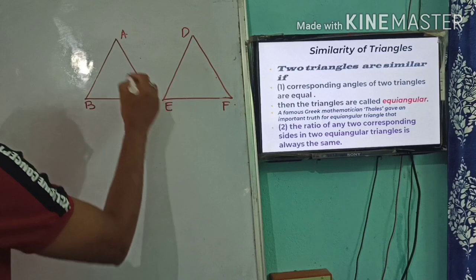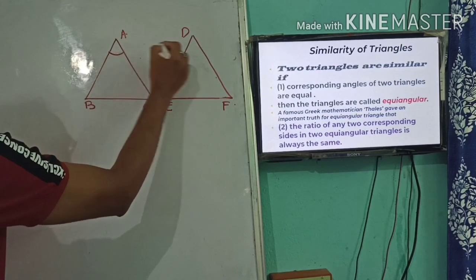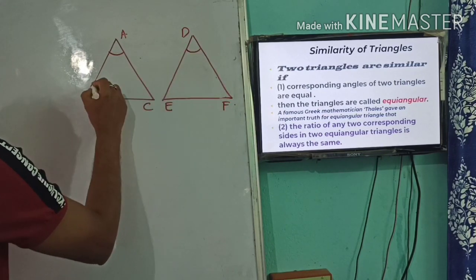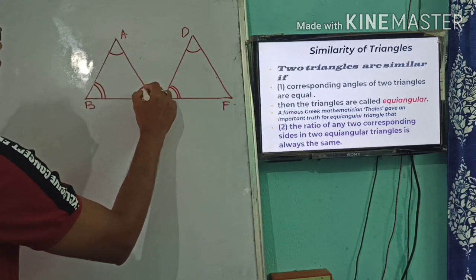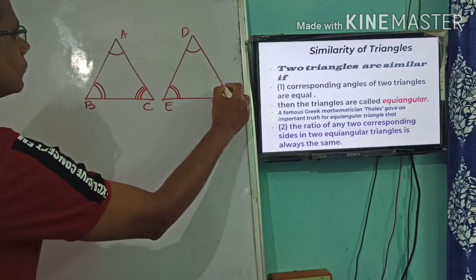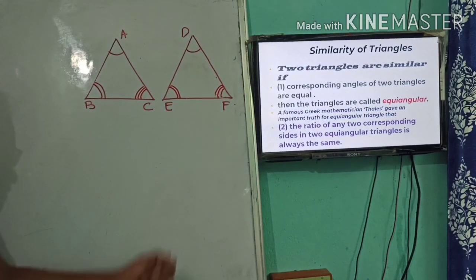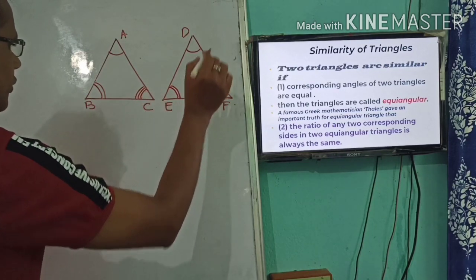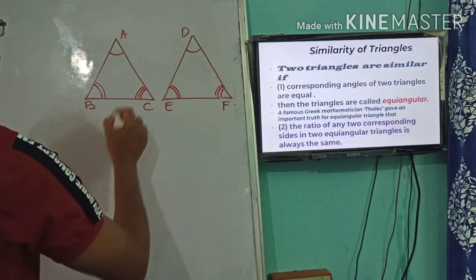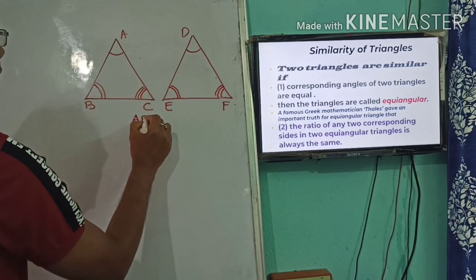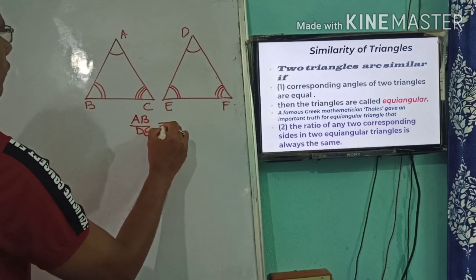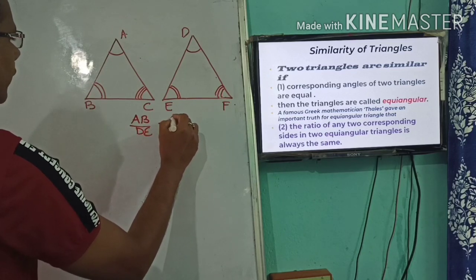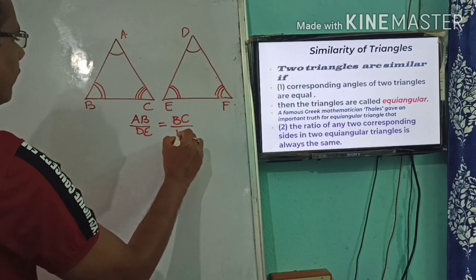If they are equiangular, their corresponding angles are equal; I may mark here, angle A is equal to angle D, angle B is equal to angle E, and angle C is equal to angle F. Then the triangles are equiangular. Then Thales tells us that the ratio of any two corresponding sides, if I take AB with respect to its corresponding side DE, then AB upon DE will be equal to another ratio of sides, that is BC upon EF.